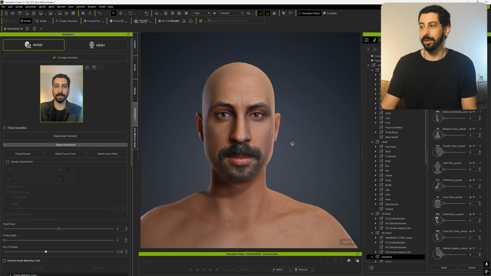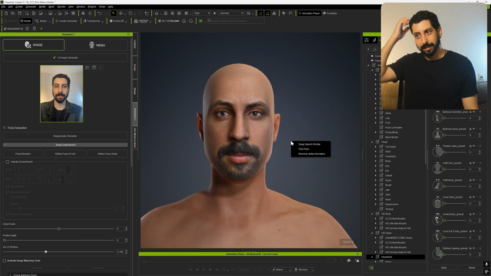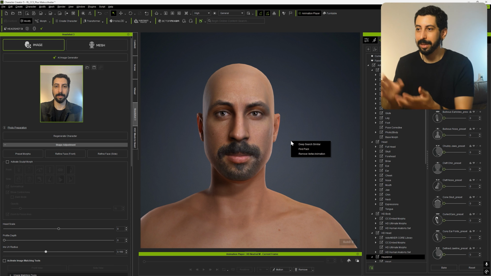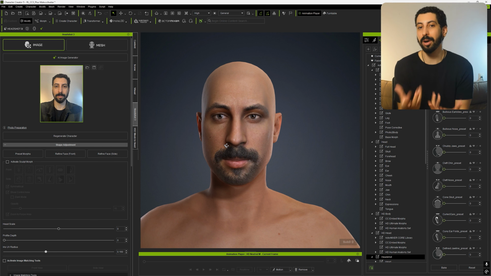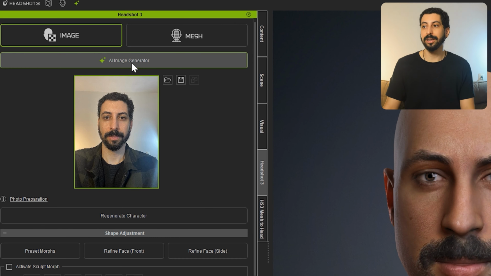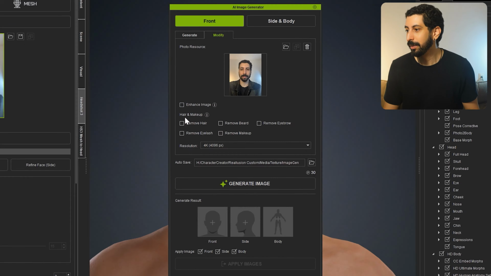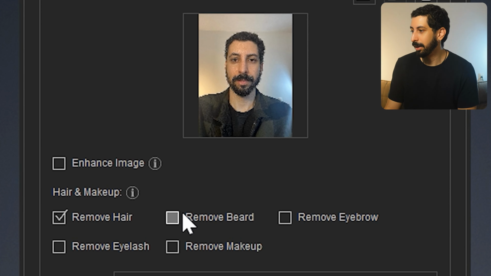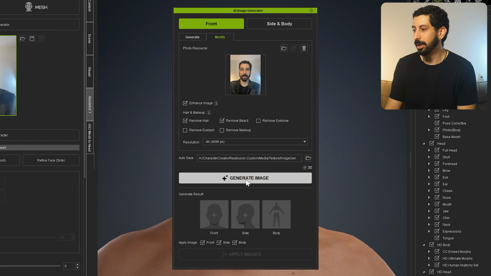And what's the point here? The point is that my lighting is a little bit more, and then you look a bit tanner. When you upload the image, since it's going to be based on my texture, I need to use a good image. Usually studios use very high quality images with very high quality cameras, right? So I can come here, go to AI image generator, and I can remove the hair, remove the beard. I can enhance the image, and from that, I can generate it.